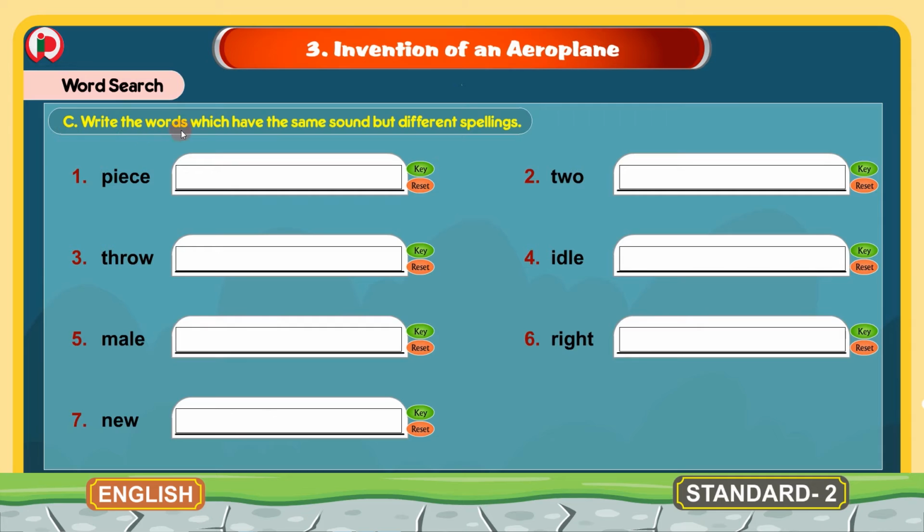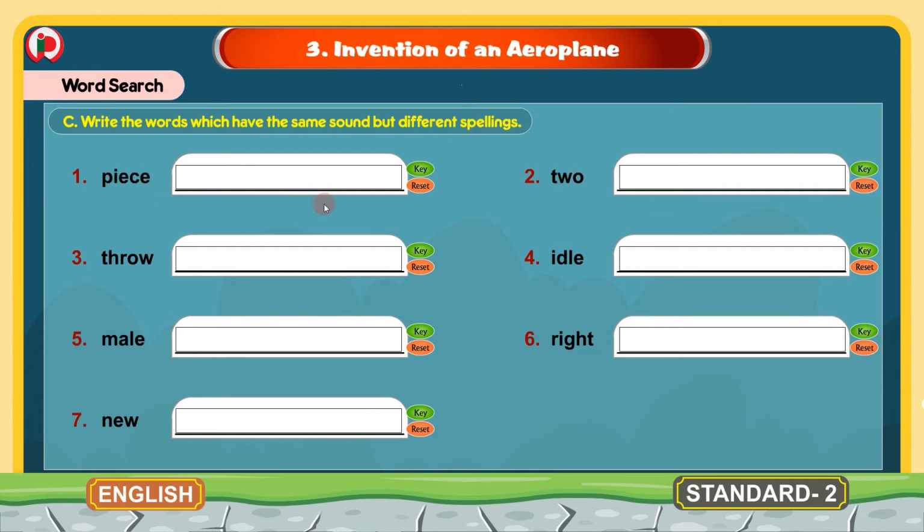C. Write the words which have the same sound but different spellings. Children, here we are given 7 words. We have to write a word which has same sound of these words but the spelling is different. Now I will read the words given here. Peace, to, throw, idle, male, right, new. Now we will write the word here for each word which sounds same as these words but they have different spellings.